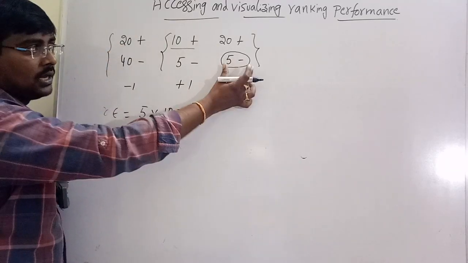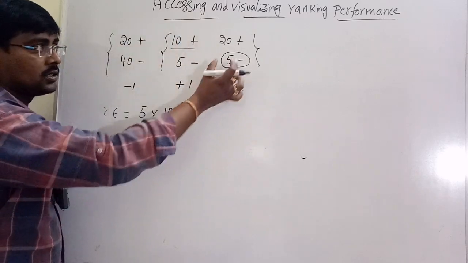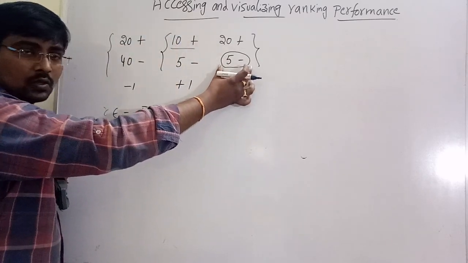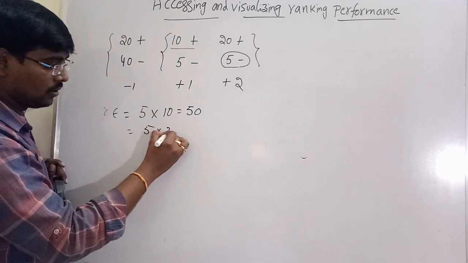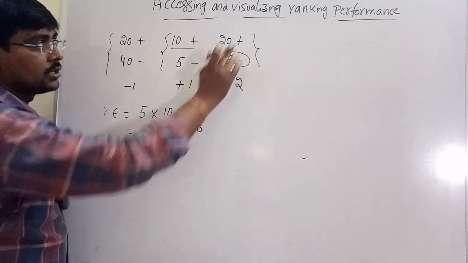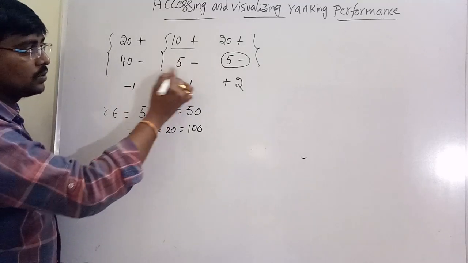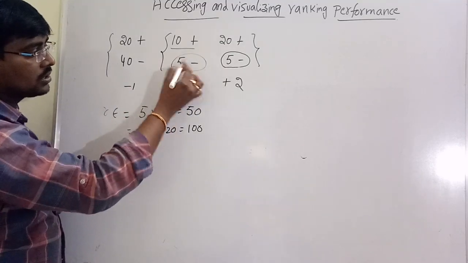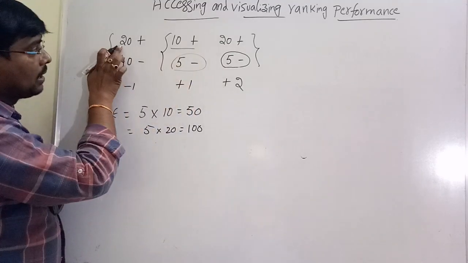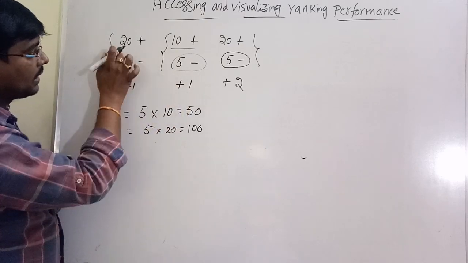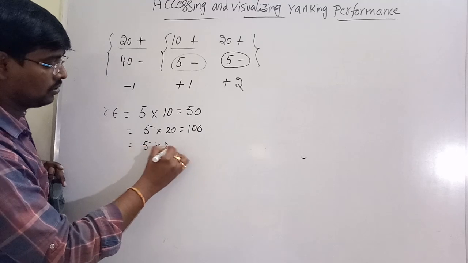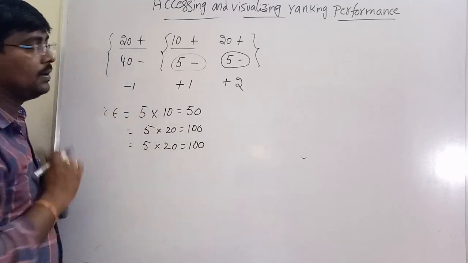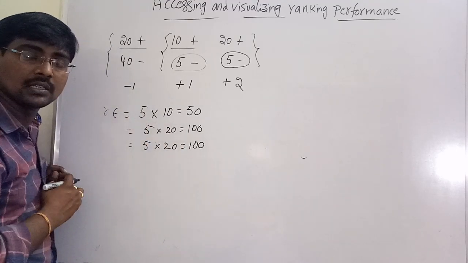You observe the procedure. Negatives are compared with positives. So 5 into 20, 100. Move to this one. 5 negatives, the score is +1, have a higher score than 20 positives. So 5 into 20, 100. So 3 comparisons are calculated.